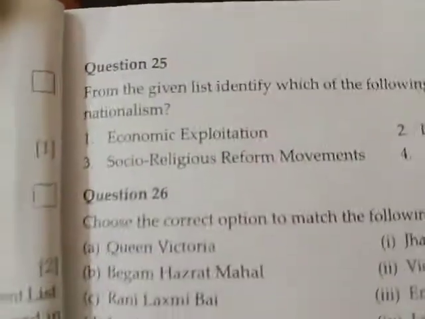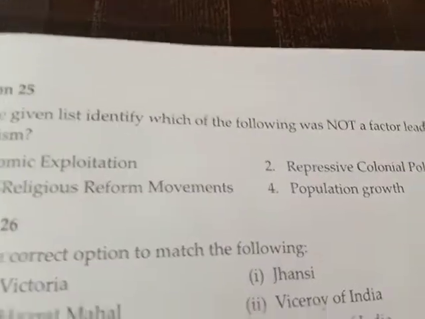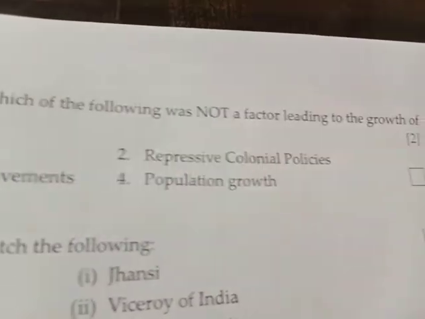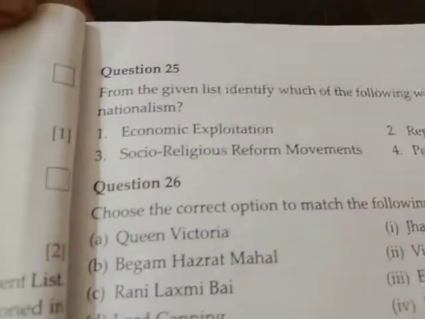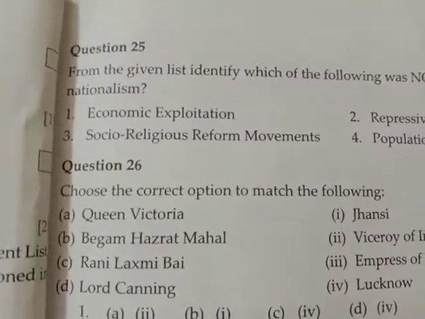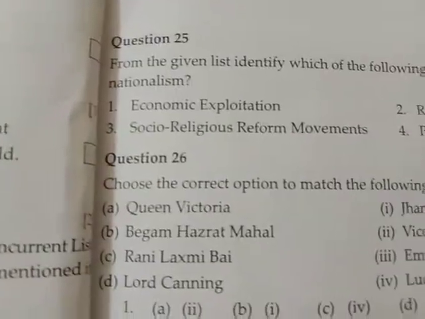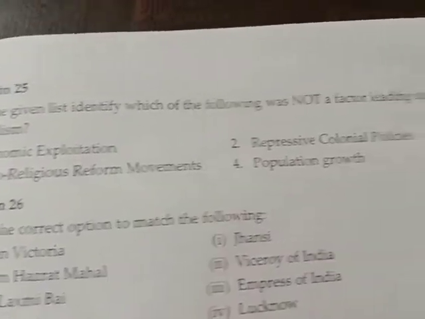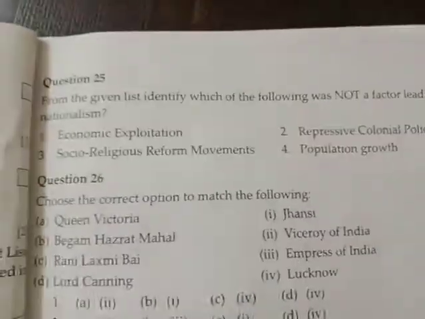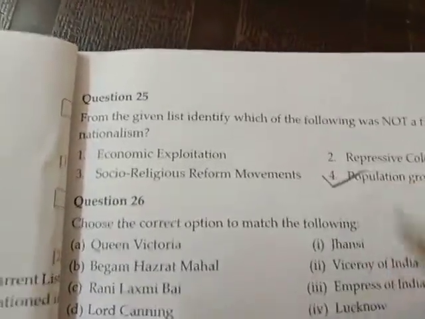Question number 25. From the given list, identify which of the following was not a factor leading to the growth of nationalism. So here are the four options: economic exploitation, repressive colonial policies, socio-religious reform movements, and population growth. So the answer will be option number 4. Population growth cannot be a factor leading to nationalism.